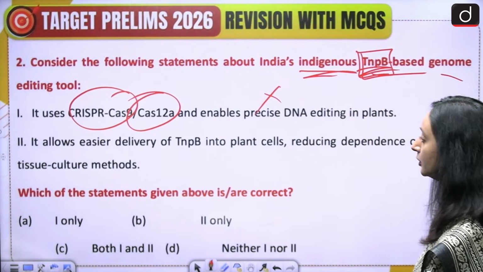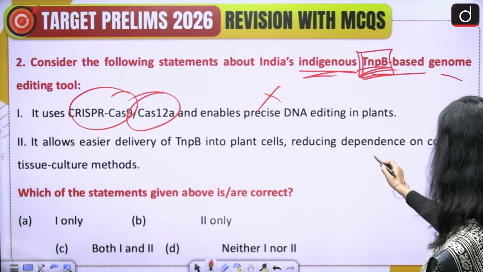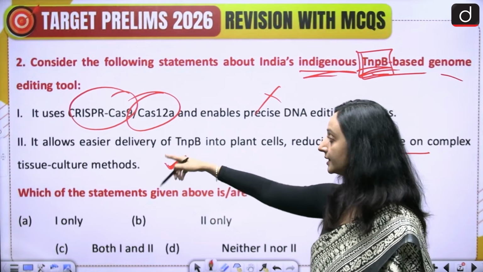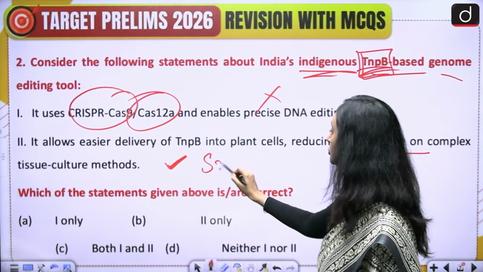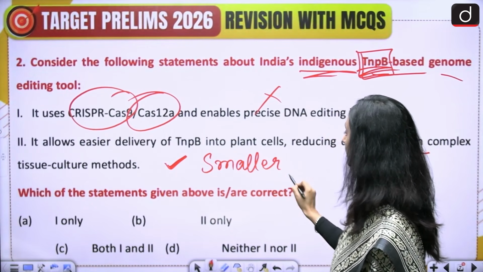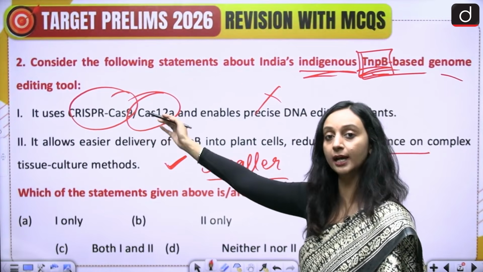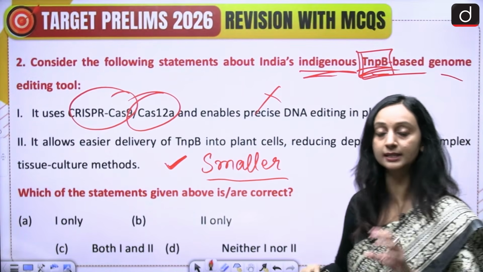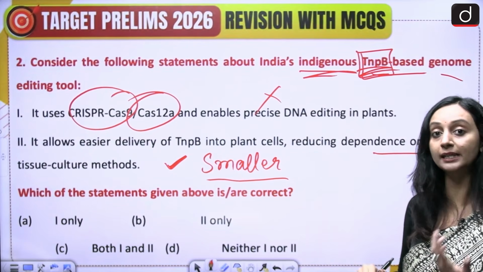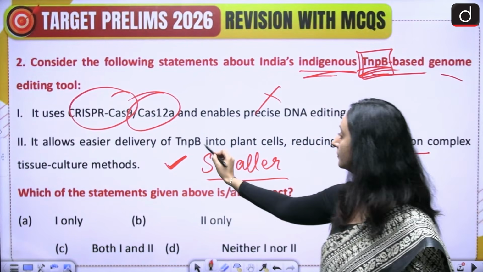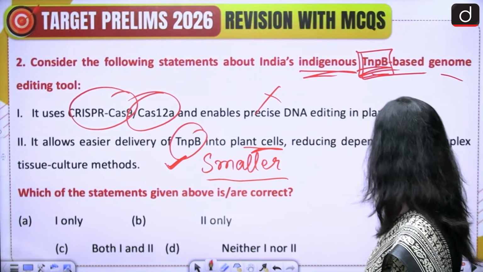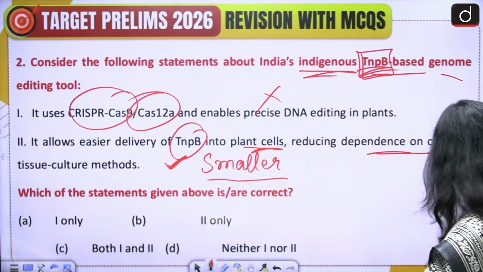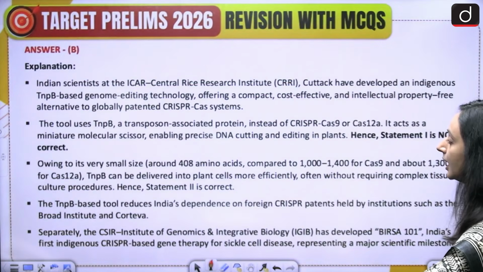It allows easier delivery of TNPB into plant cells, reducing dependence on complex tissue culture methods. Yes. Why does it allow easier delivery? Because it is smaller in comparison to CRISPR-Cas9 or Cas12a. This TNPB genome editing material is actually smaller. It is less complex, so it allows easier delivery of this protein into plant cells, and this reduces dependence on complex tissue culture methods. So the correct answer would be answer B.